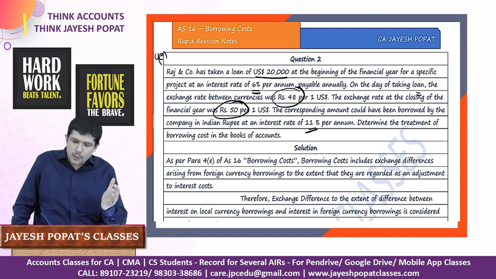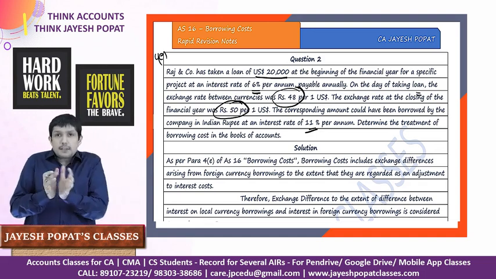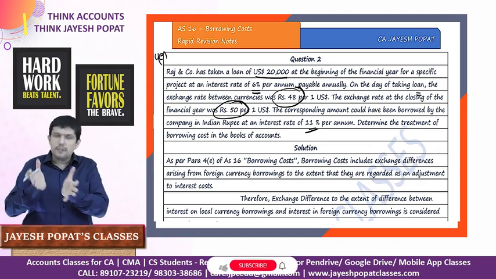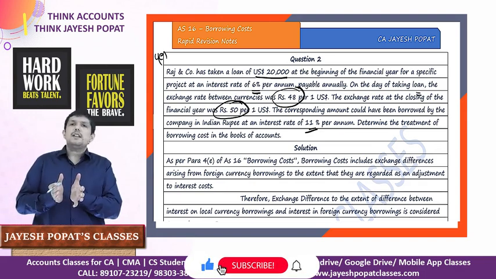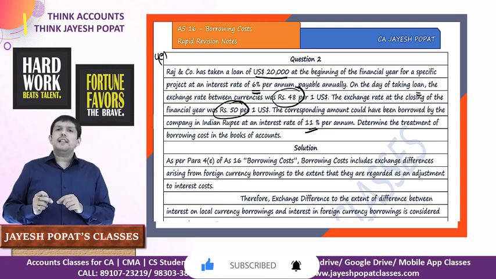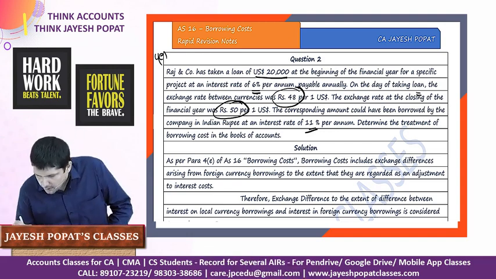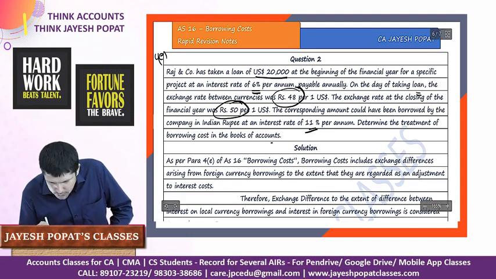Had he taken the same amount of loan in India, he would have paid interest at the rate of 11%. Since he has taken it from US, he's paying an interest of 6%. But by taking this loan from US, he has exposed himself to foreign currency fluctuation. We've already seen that at the time he took the loan, the exchange rate was 48. But right now, at the end of the year, the exchange rate has become 50. So there's a loss of 2 per dollar. Determine the treatment of borrowing cost in the books of accounts.